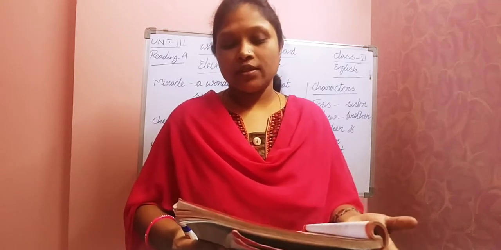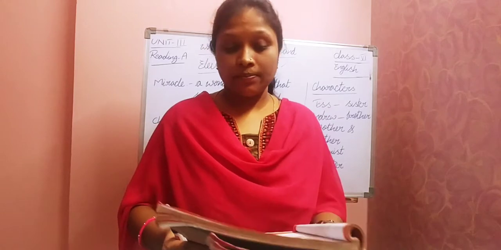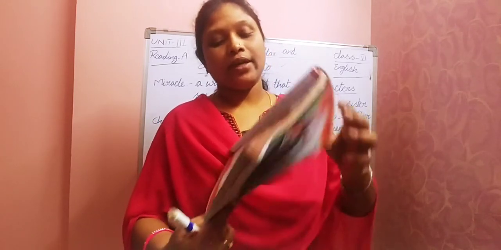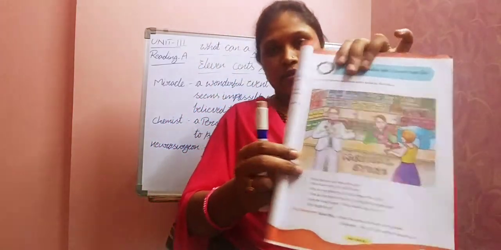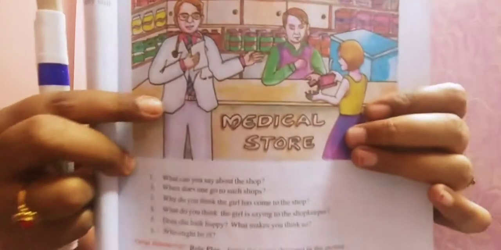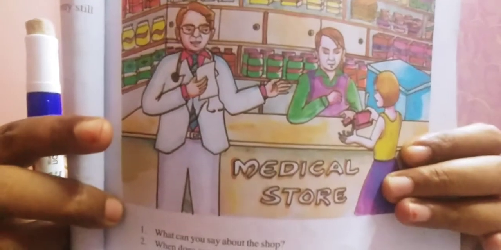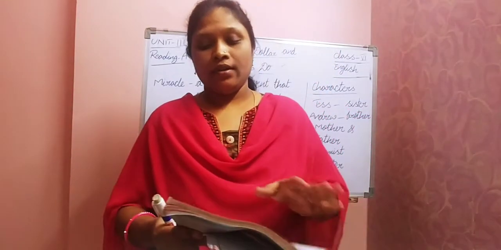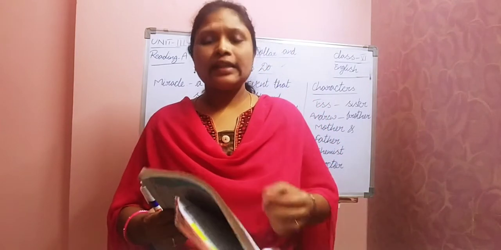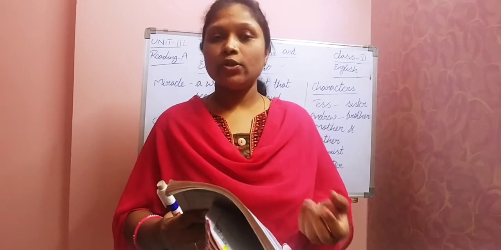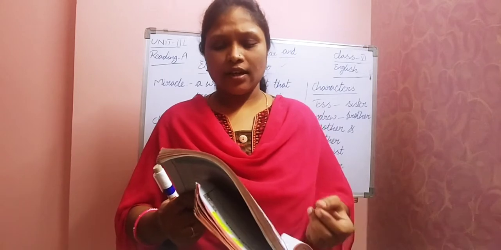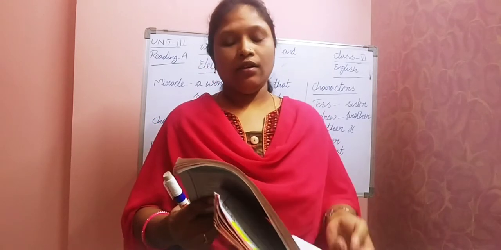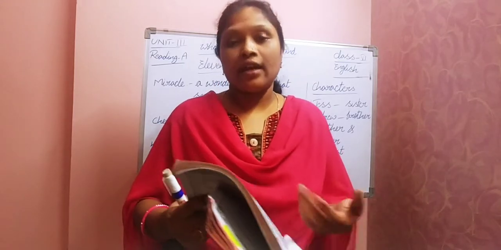There was one person who looks like a shopkeeper. One girl was there and one doctor. By the appearance we can guess he is a doctor, right? The person who is in white is a doctor. Am I right, children? If you observe that little girl again, what was she doing? I think she was collecting some coins and giving money to the vendor or shopkeeper or chemist, right?